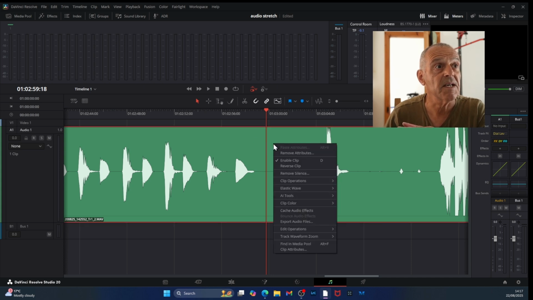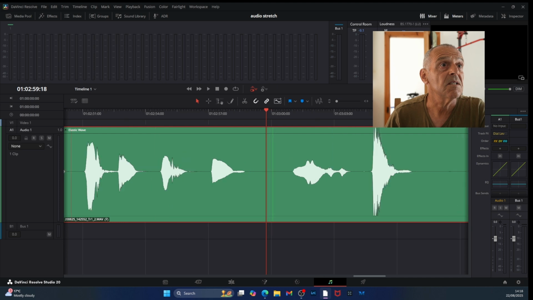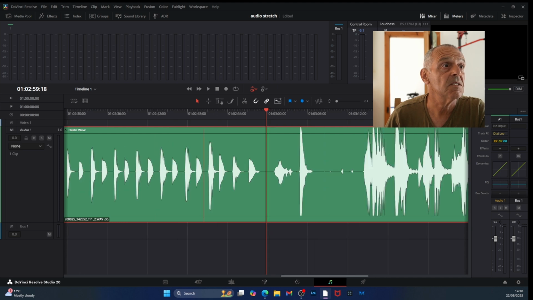Okay, right click on the track itself, go to Elastic Wave, and in the drop down menu select General Purpose, then use your Control key, make a selection, back to where you want to go, Control key again, make another selection, let's narrow that down a bit,